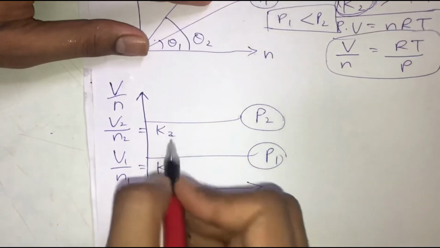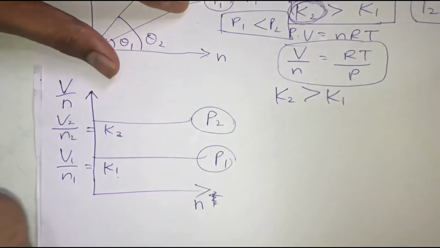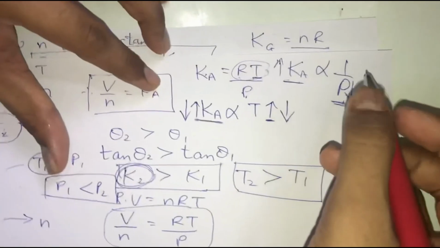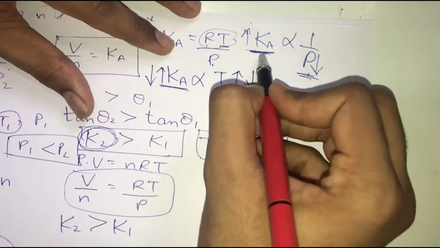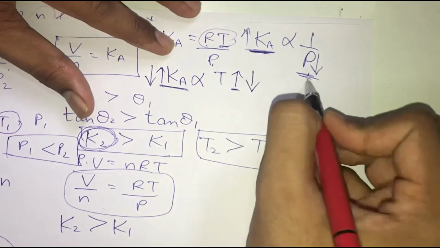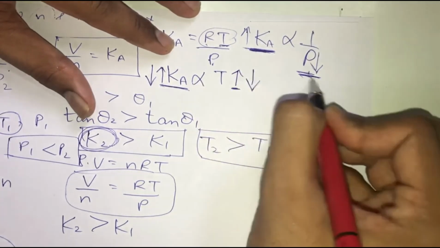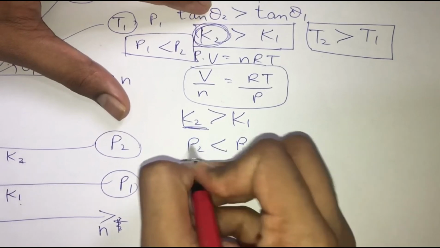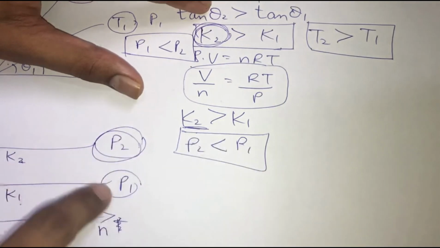If I observe, K2 is greater than K1. Now since K2 is greater than K1, keeping in mind that greater the slope, less will be the pressure, the corresponding pressure is going to decrease. So we get that pressure P2 is less than P1.